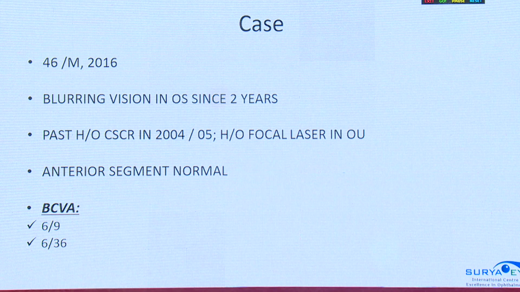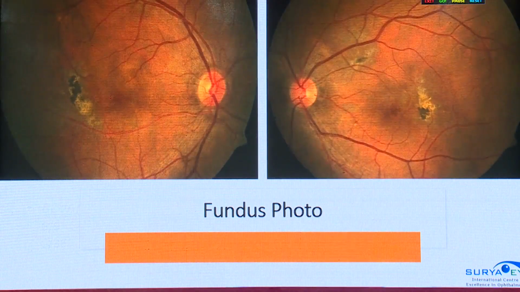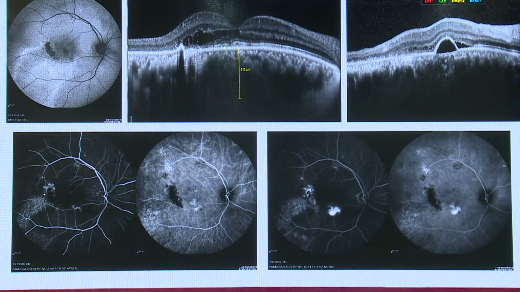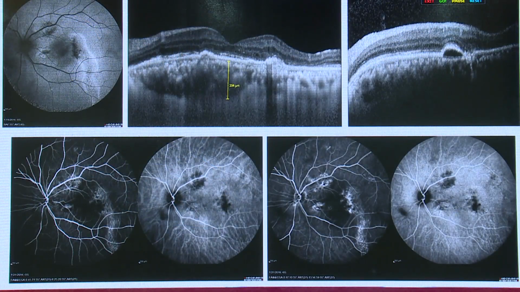His right eye vision was 6/9 and left eye was 6/36. So these are the old laser marks that were present in both the eyes. And this is the right eye. On autofluorescence, we can see these chronic track marks, suggestive of chronic CSR changes. And the presence of these intraretinal cystoid changes is also highly suggestive of a chronic CSR picture in this eye. And when we see the left eye also, we can beautifully see these track marks on fundus autofluorescence.